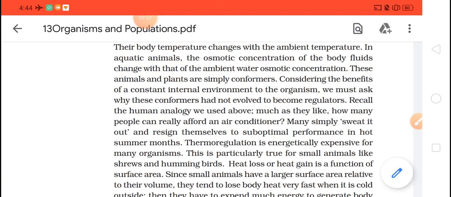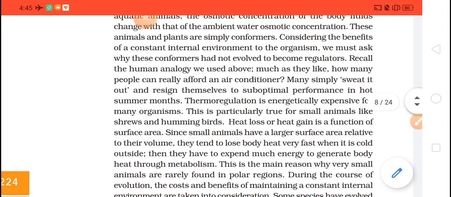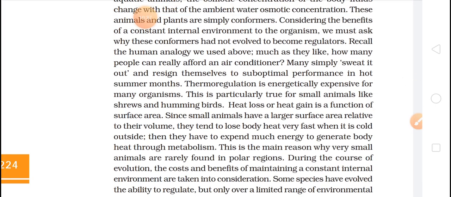But each and every house will not have these air conditioners. Okay, so what will they do? Many simply sweat it out and resign themselves to suboptimal performance in hot summer months. Okay, so they will opt for some other option where they can make their body comfortable in those situations. Okay, so thermoregulation is energetically expensive for many organisms. It is particularly true for small organisms, small animals like shrews and hummingbirds.